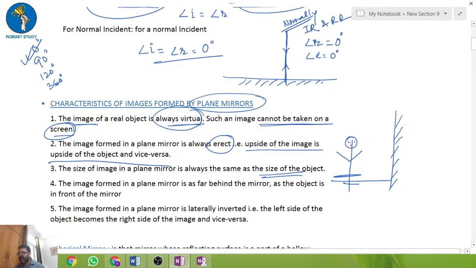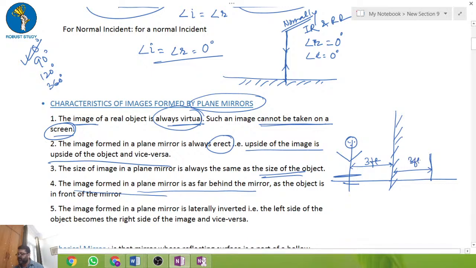Okay, and the very important point: the image formed in the plane mirror is as far behind the mirror as the object is in front. So if you are 3 feet or 3 meters away from the mirror, your image is formed 3 meters behind the mirror.